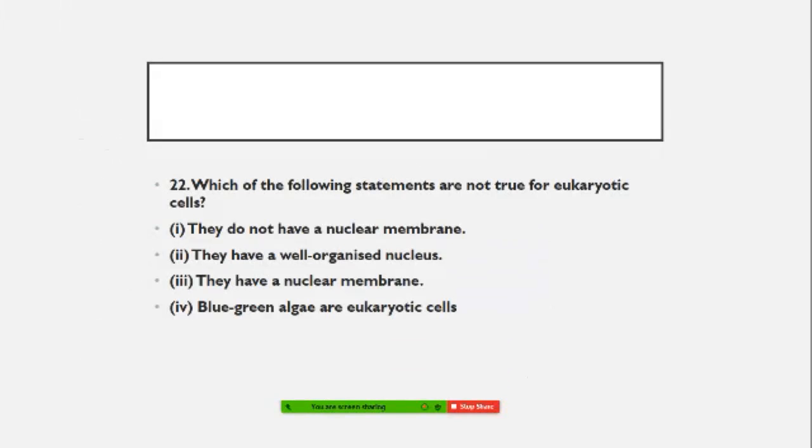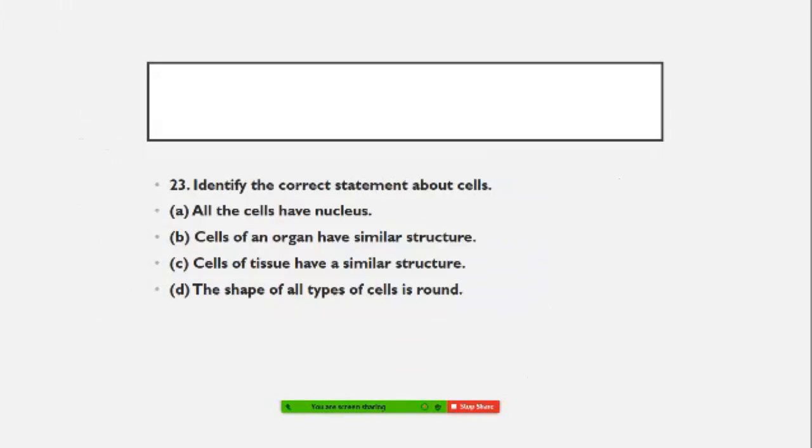Which of the following statements are not true for the eukaryotics? They do not have a nuclear membrane. They have a cell organelle, the nucleus. They have a nuclear membrane. Blue-green algae are the eukaryotic cells. So whatever the right answer, you write down.